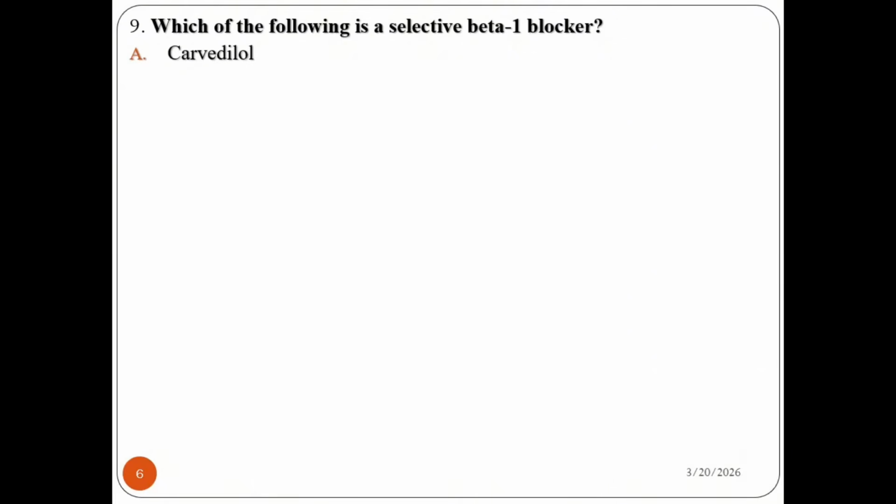Question number 9. Which of the following is a selective beta-1 blocker? A. Carvedilol, B. Metoprolol, C. Propranolol, D. Labetalol. Look at the question: which of the following is a selective beta-1 blocker? Carvedilol, metoprolol, propranolol, and labetalol. I think this question must have two answers, I think, yes.